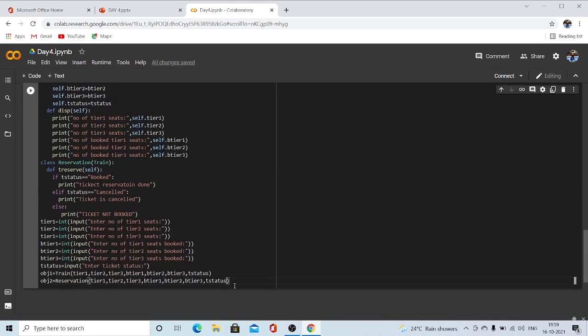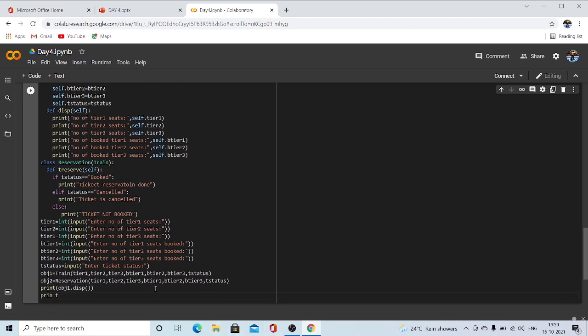Now we have to use the dot operator for calling the methods. So print object 1 dot disp off. No parameters, right? That's why we can leave it like this.